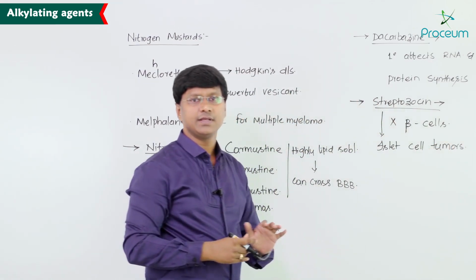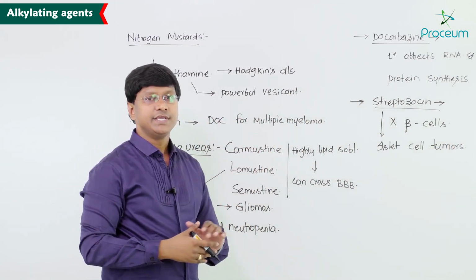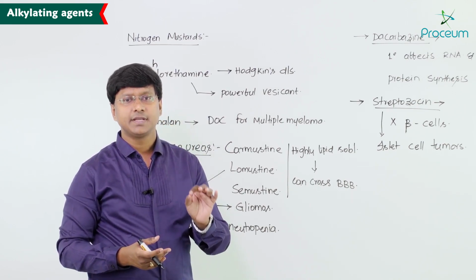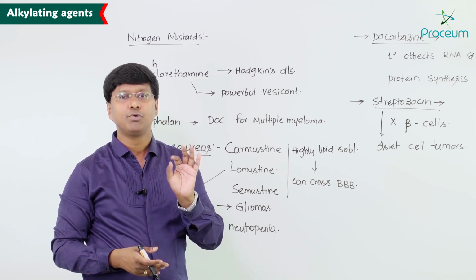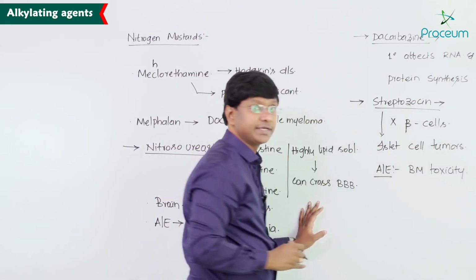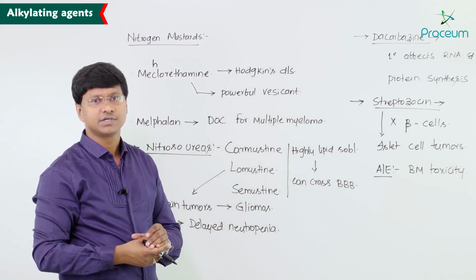Now, regarding the adverse effects of streptozocin, remember, it can cause minimum bone marrow toxicity.